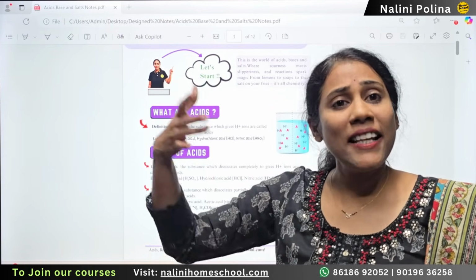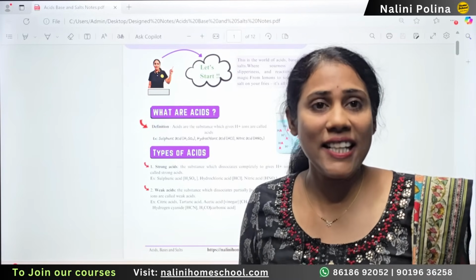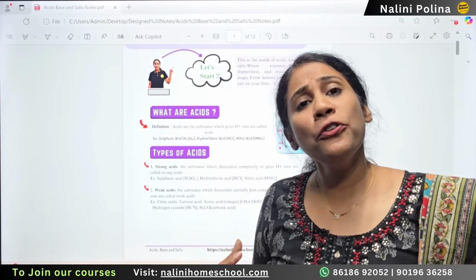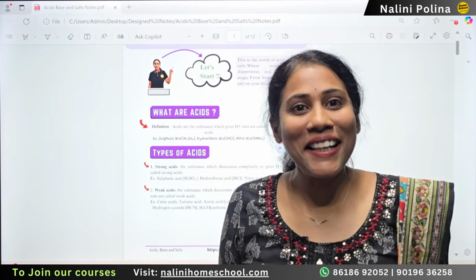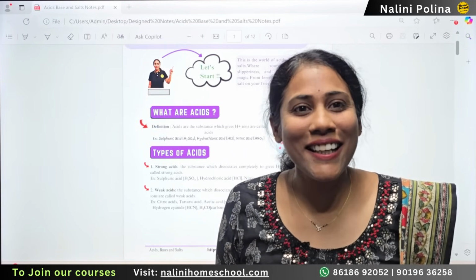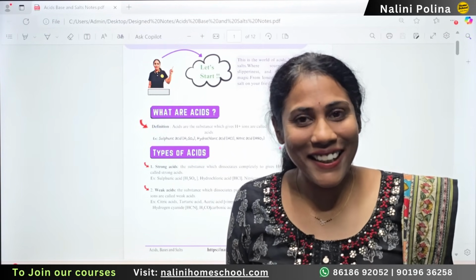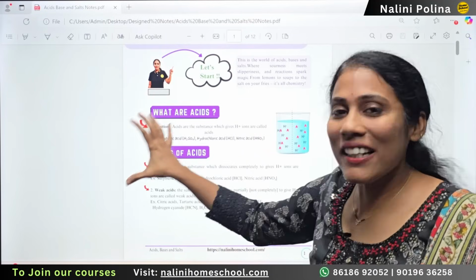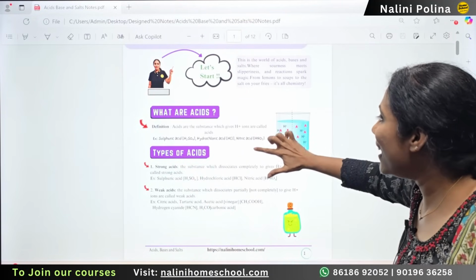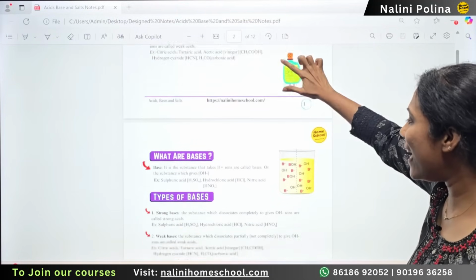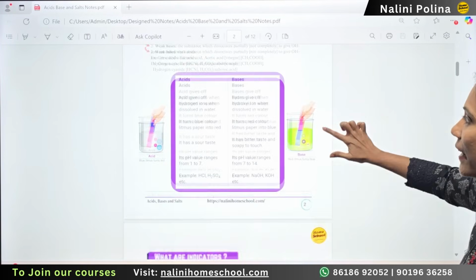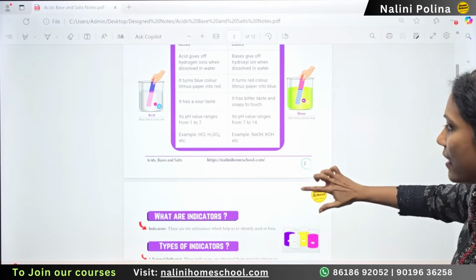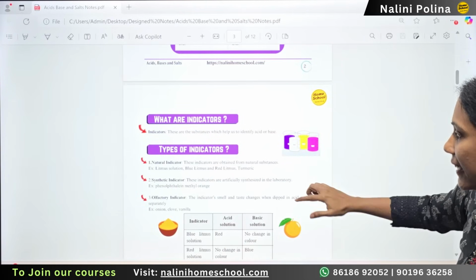Okay, if something is there in the form of essay type, we don't feel like studying. How many of you have that heart to open NCERT and read? NCERT textbook looks so boring, right? We don't feel like studying, right? So that is the reason the entire NCERT I have converted something like this in a very attractive way and in a fun way. This is how my course looks like: acid base differences, about the indicators.